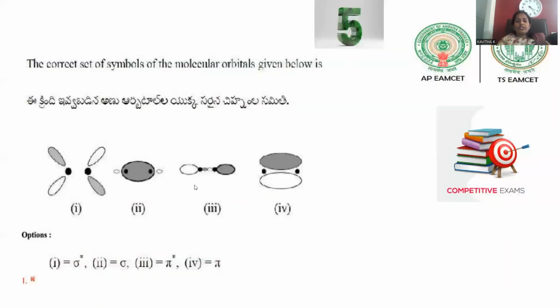Let me go with question number 5. It is collected from the 2020 MSET examination conducted by the Telangana government. The correct set of symbols of the molecular orbitals given below.